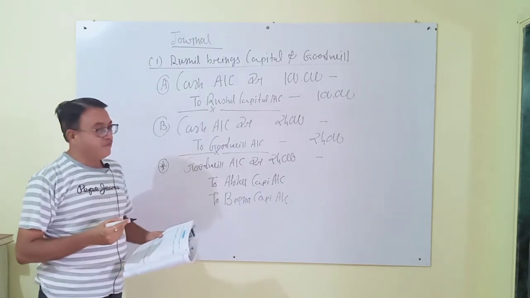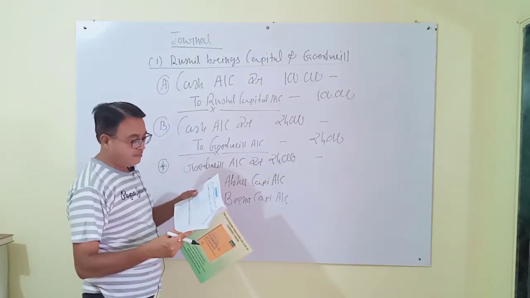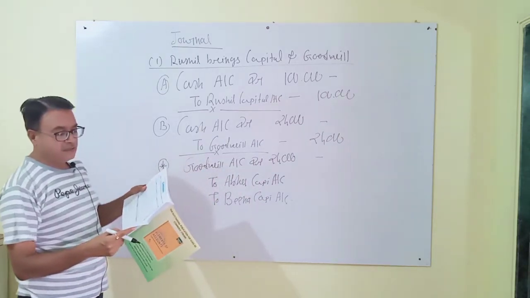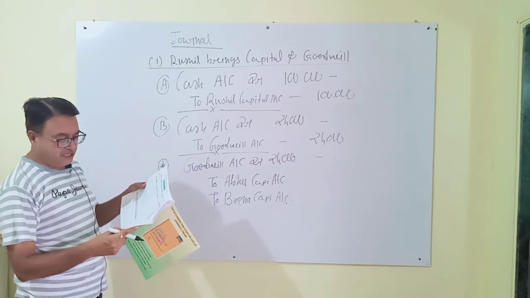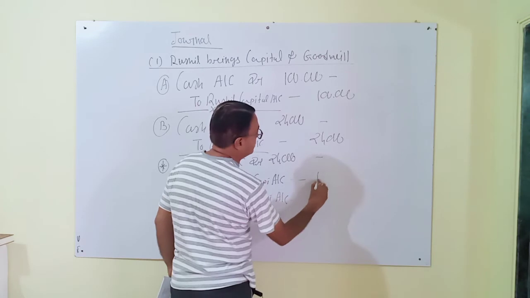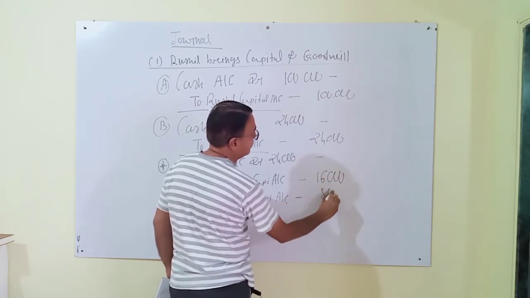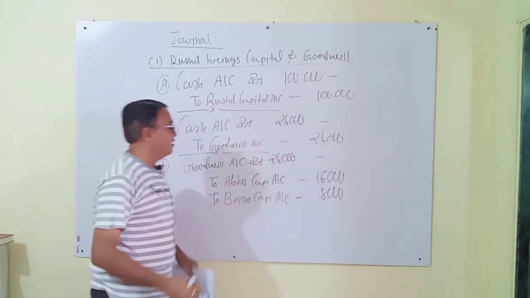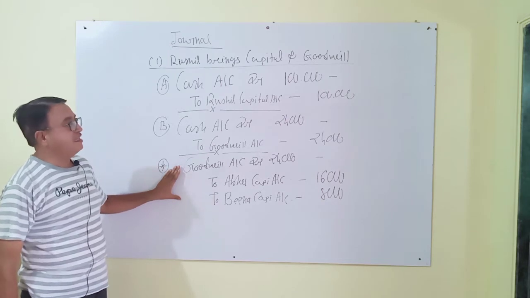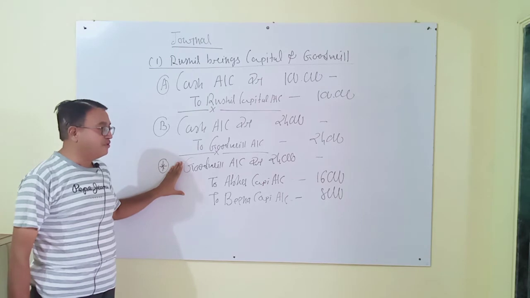16,000 and 8,000. Yes, 16,000 and 8,000. Now you can understand very well why we found the new ratio.